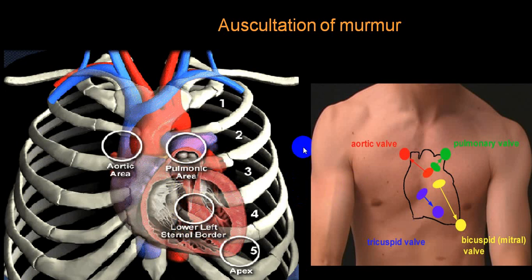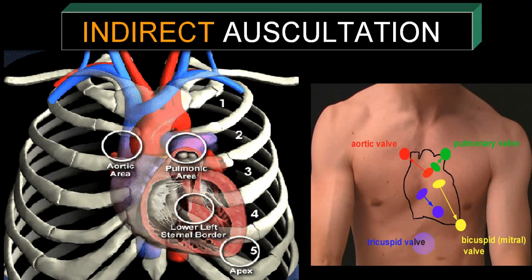So these are the 5 standard areas where we auscultate, and we always start from, say, mitral, then we go to the tricuspid, aortic, pulmonary, and then Erb's, or from mitral you go to the pulmonary, aortic, tricuspid, and then Erb's, whichever way you follow, but all 5 areas should be auscultated. And after finishing that you go for the additional areas that we will be mentioning further.